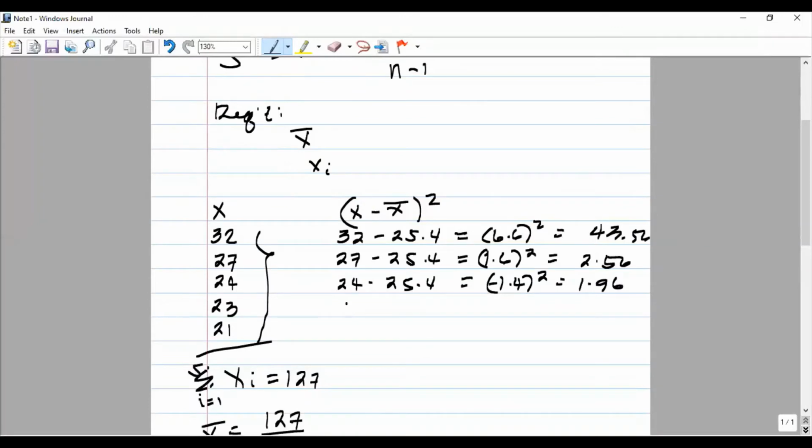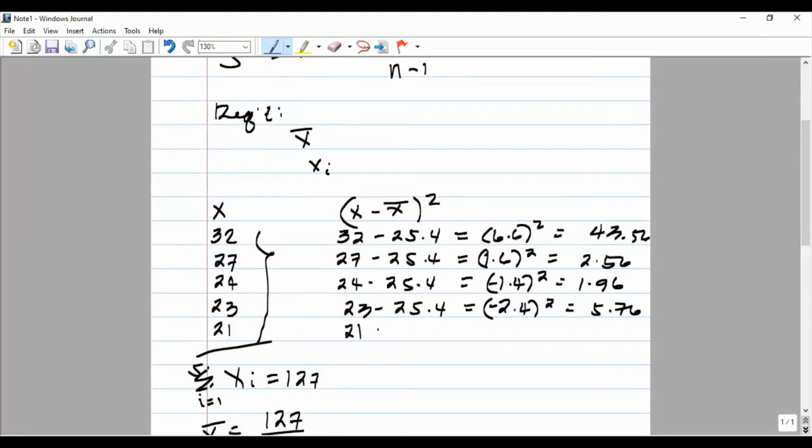And the other one is 23 minus 25.4 equals negative 2.4, squared, is equal to 5.76.